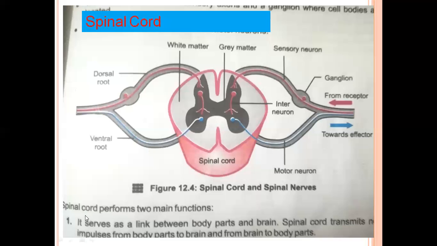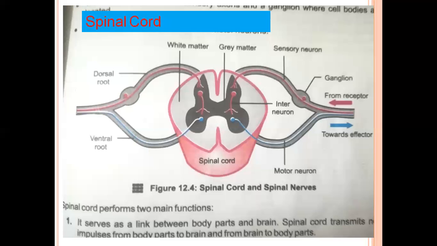You can see here, this is the spinal cord, and spinal cord is the continuation of medulla oblongata, and its length is almost 40 centimeters. Spinal cord is long, how much? 40 centimeters, and it starts from brain stem and extends to lower back.